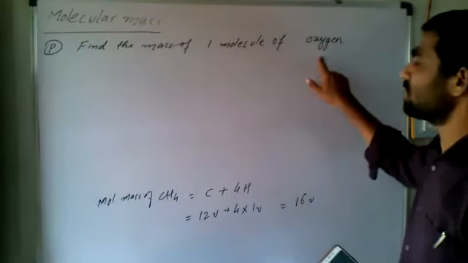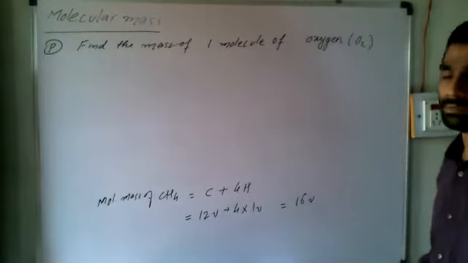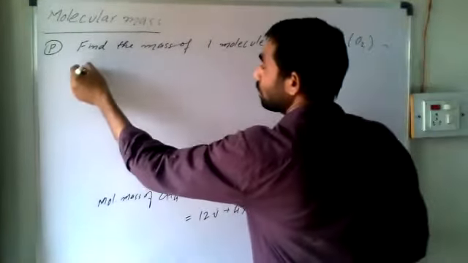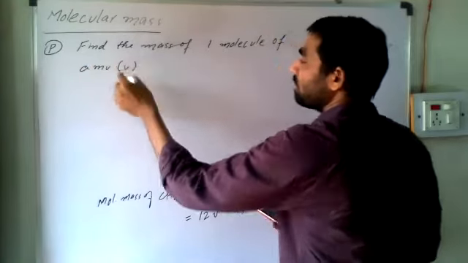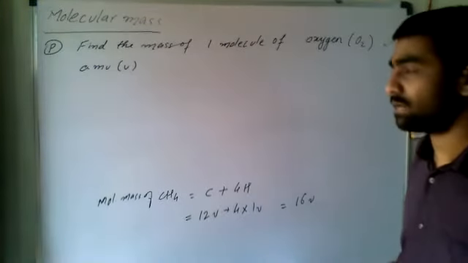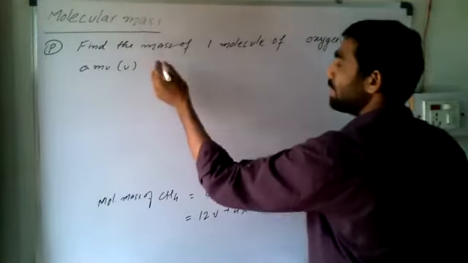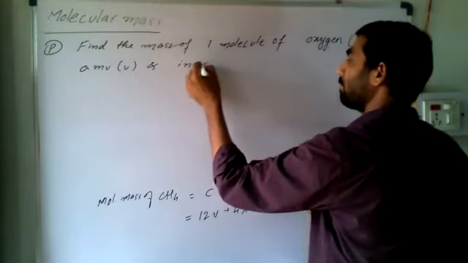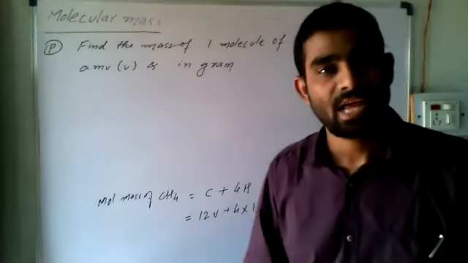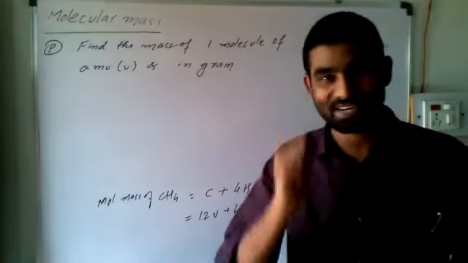Whenever we say molecule of oxygen, it means O2. So I can write O2, in AMU, or in bracket we can write u, or in bracket we can write Da, capital D, small a, Dalton. Find the mass of one molecule of oxygen in AMU and in gram. That's all. They have not given any data, so we should have it in our brain.